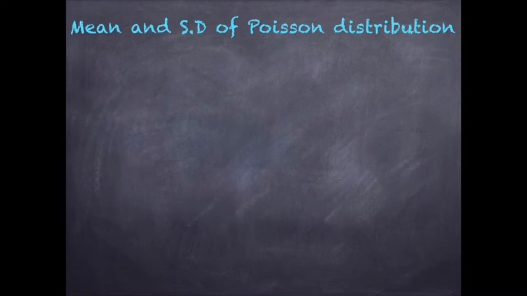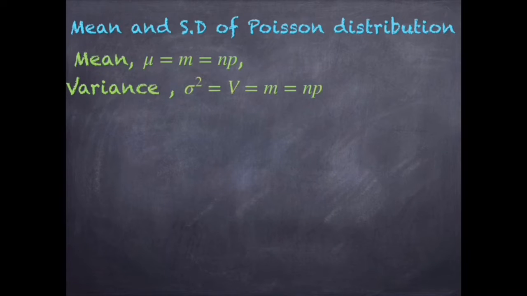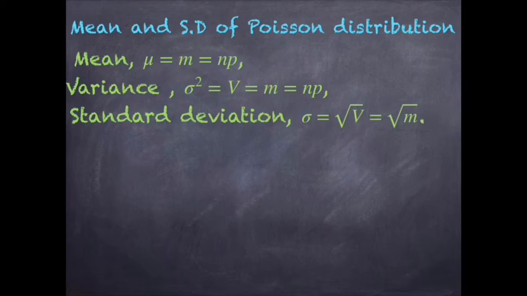Moving to finding the mean and standard deviation of Poisson distribution. Since the derivation is not included in our syllabus, I am giving the formulas directly. Mean mu, from now onwards in Poisson distribution we will use the notation m, is equal to n into p. Variance sigma square, that is V, is also equal to n into p. Remember, in Poisson distribution mean and variance are the same. So standard deviation is root m. Whereas in binomial distribution mean mu is equal to np and variance is npq, but in Poisson distribution both are the same, equal to np.